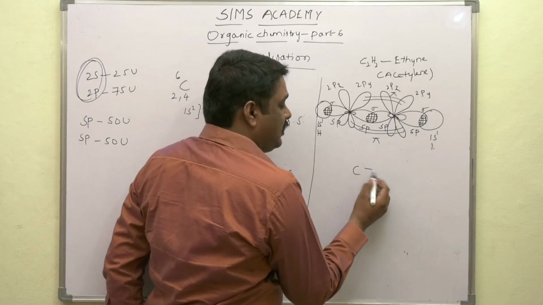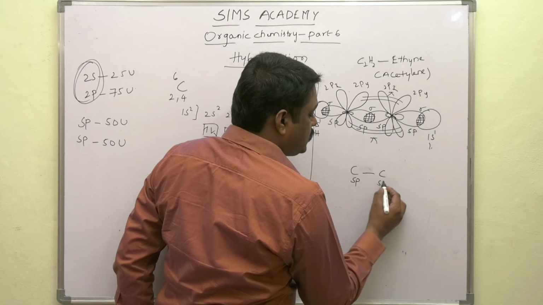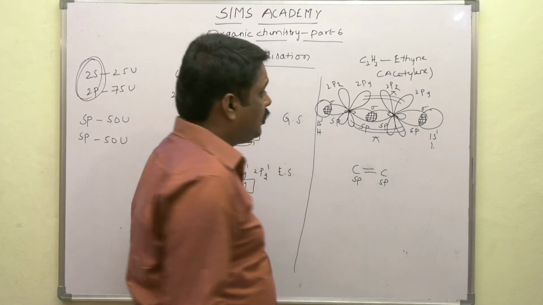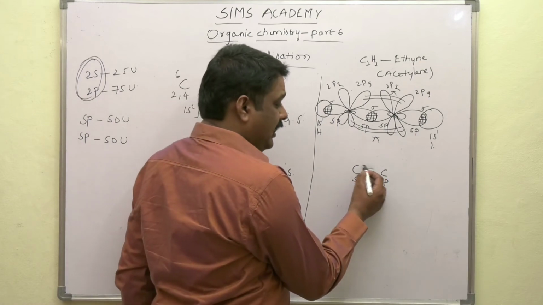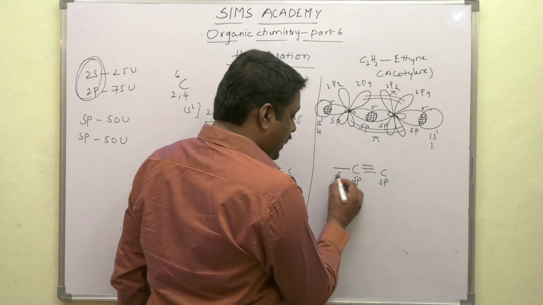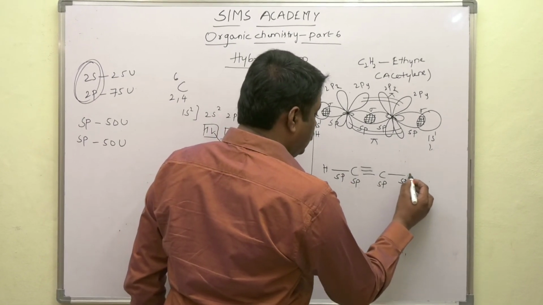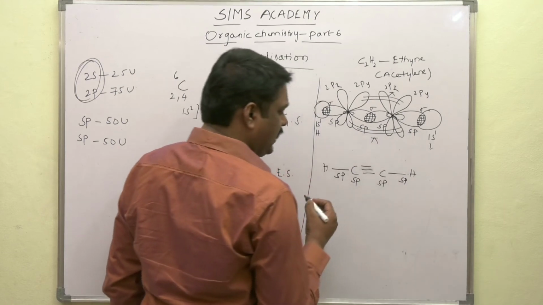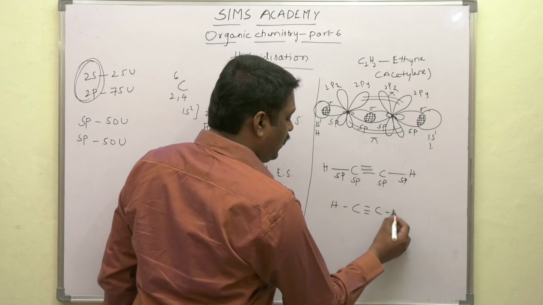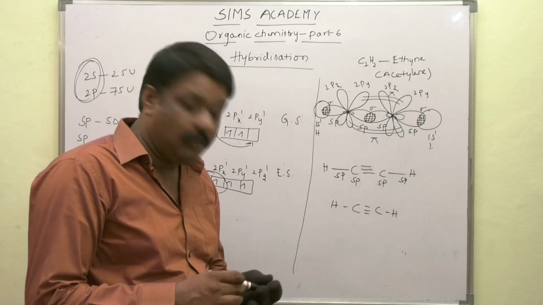If I write this one, this is sp overlapping, and the other one 2py, another one 2pz. Here another sp with hydrogen, another sp with hydrogen. That means in between two carbon atoms we have a triple bond in case of this acetylene molecule.